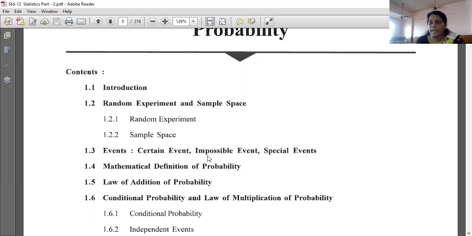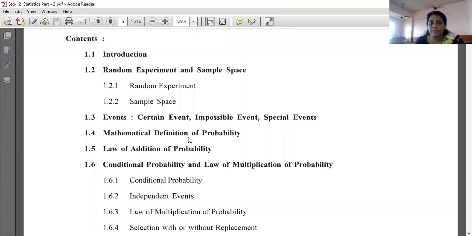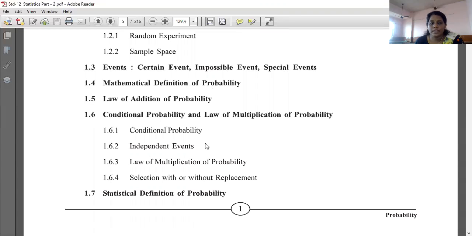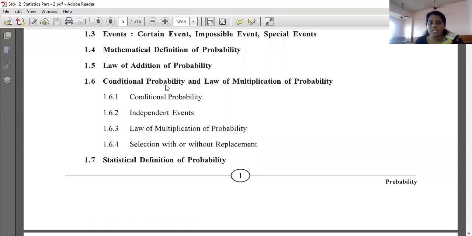Right, that is A dash intersection B dash, A union B, all this will be coming into certain, impossible, and special event. Then the mathematical definition of probability, this is the new thing that you are going to learn. Then is the law of addition of probability, that also is based on A intersection B and A union B, but somewhat different formulas they are giving in our 12th standard, right? Now then 1.6 is conditional probability and law of multiplication of probability, that is also based on A intersection B,